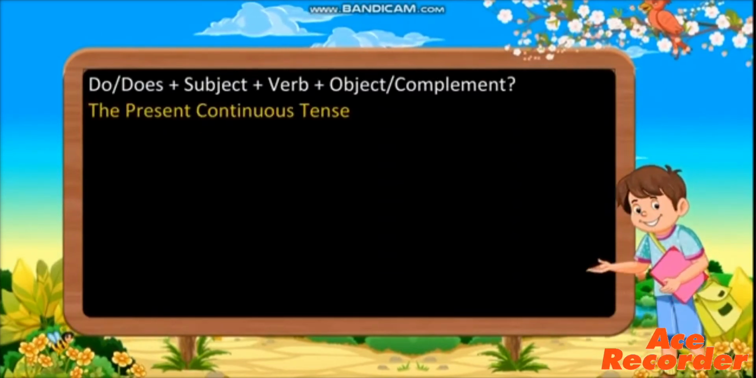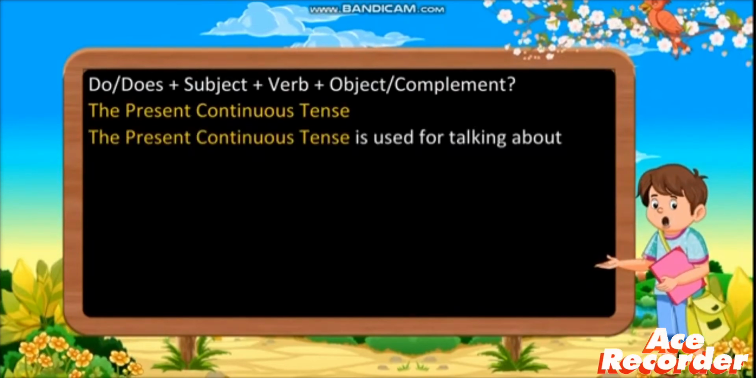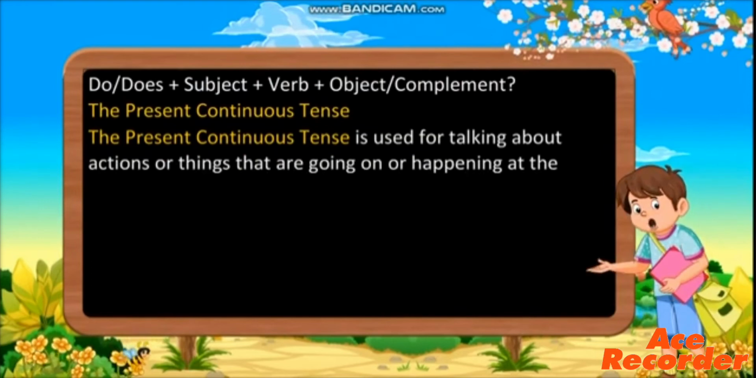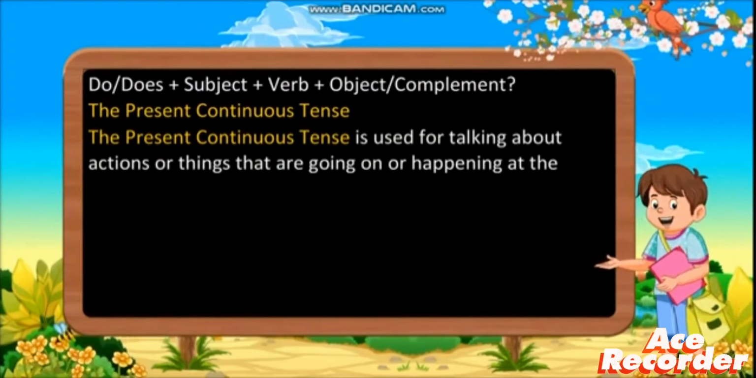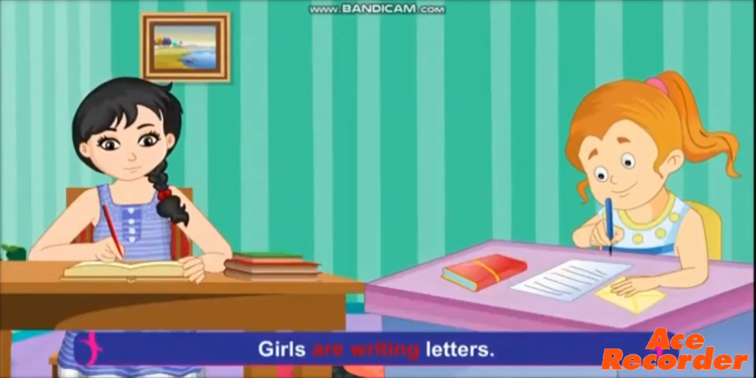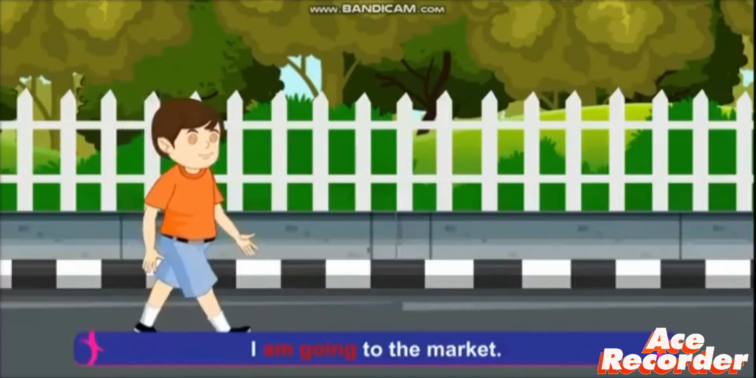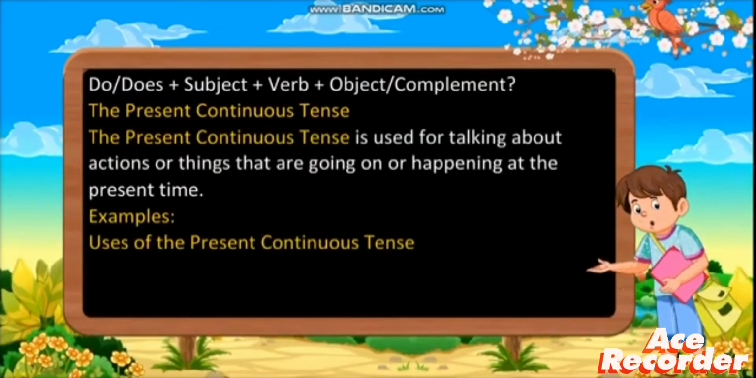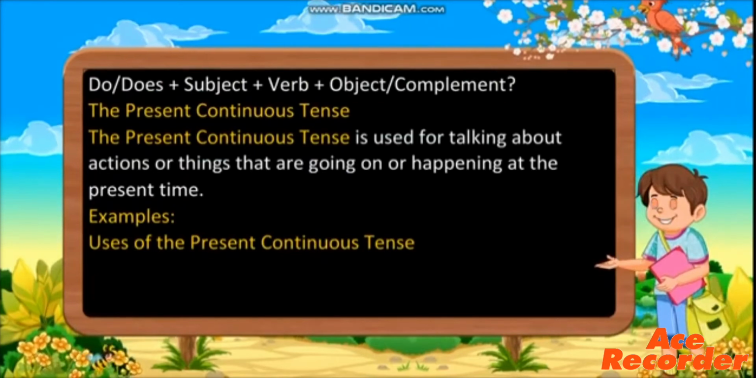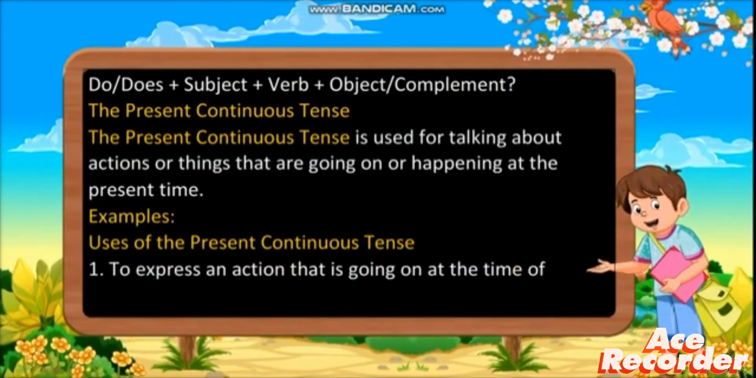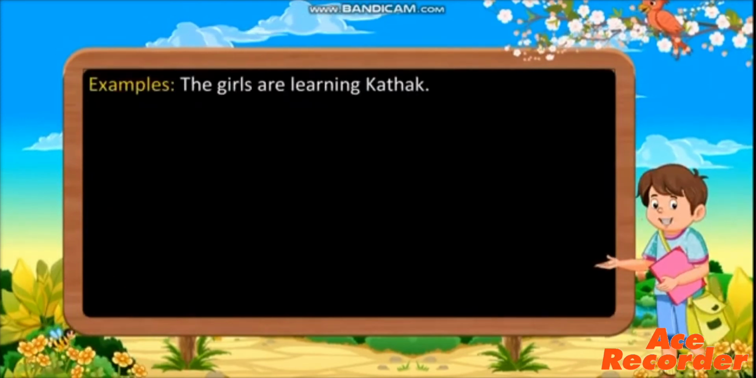The present continuous tense. The present continuous tense is used for talking about actions or things that are going on or happening at the present time or at the time of speaking. Girls are writing letters. I am going to the market. Pooja is sleeping in her room. Use of the present continuous tense. Where do we use it? To express an action that is going on at the time of speaking.